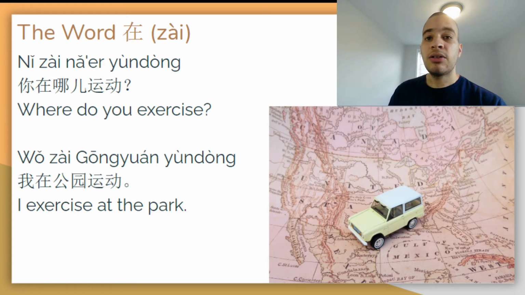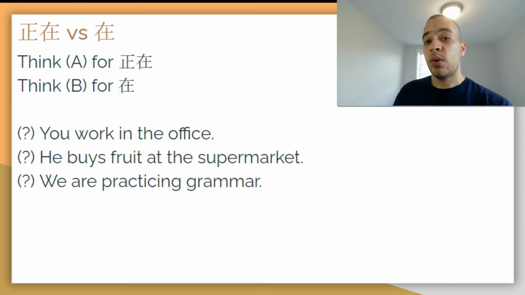Okay, let's take a look at another example. 你在哪儿运动? Where do you do your exercise? 我在公园运动. I exercise at the park. So, in English, we say, I exercise at the park. You say your verb first and then your location. But in Chinese, you actually put your location first and then the verb. We want to know where it is that you're doing the thing first and then what it is you're doing. 我在公园运动.